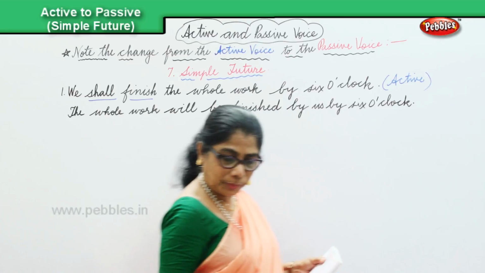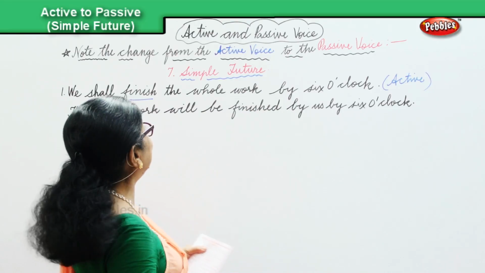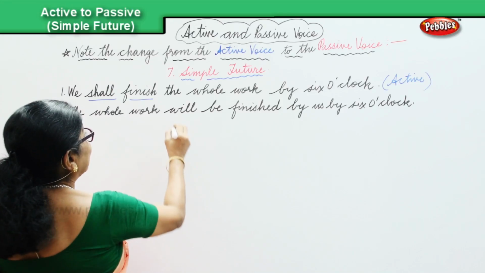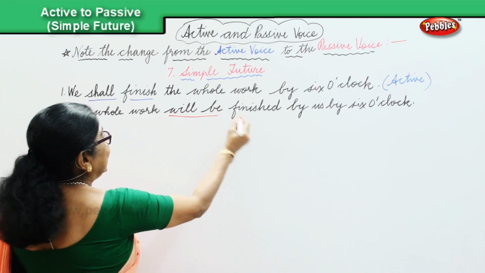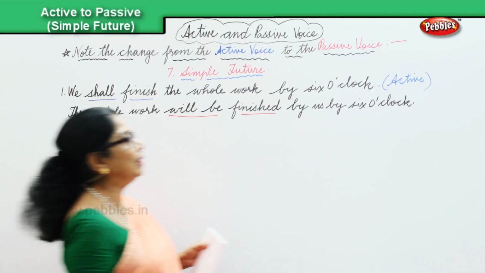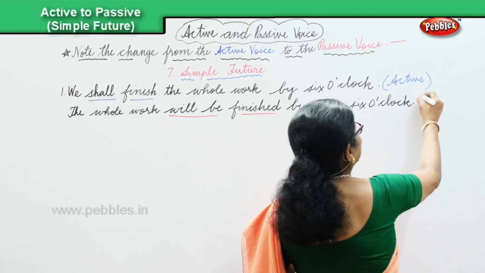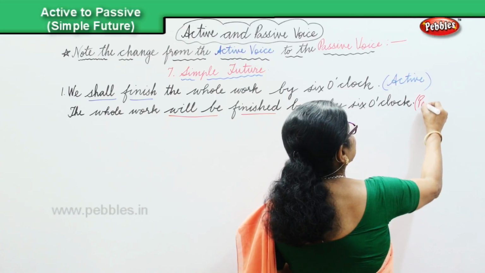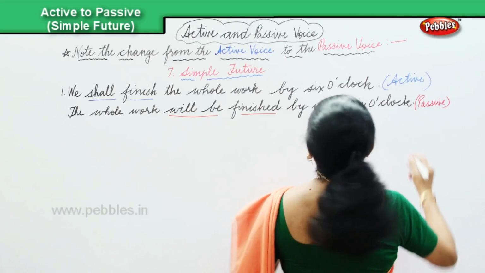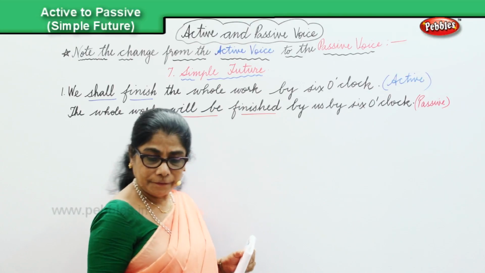Okay? So we are doing the simple future, and look at the verb, will be finished. The whole work will be finished by us by 6 o'clock, and that's in the passive. And we are doing the simple future.